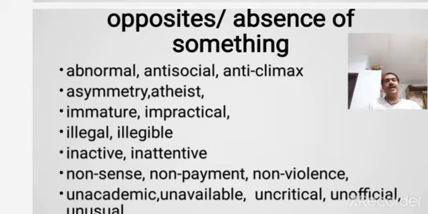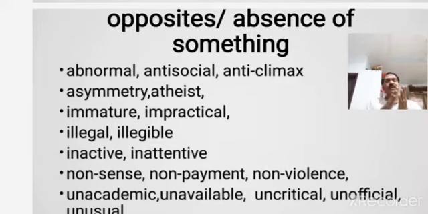In the same way, a theist is one who believes in God, and an atheist is one who does not believe in the existence of God. So in these words you have added only one single letter as a prefix. A is added to the existing word in case of asymmetry.